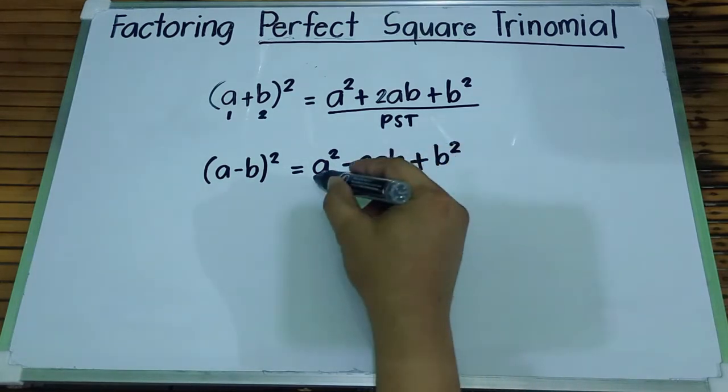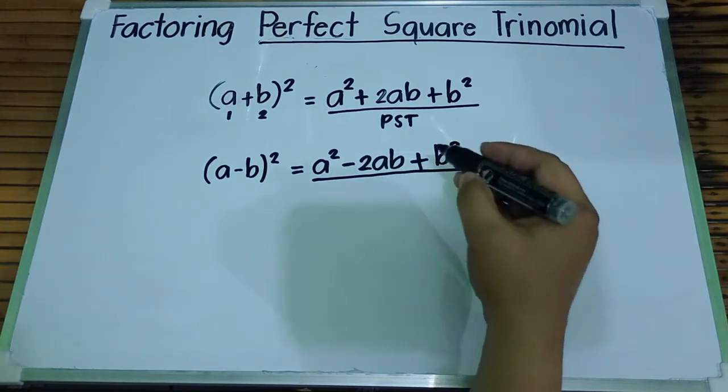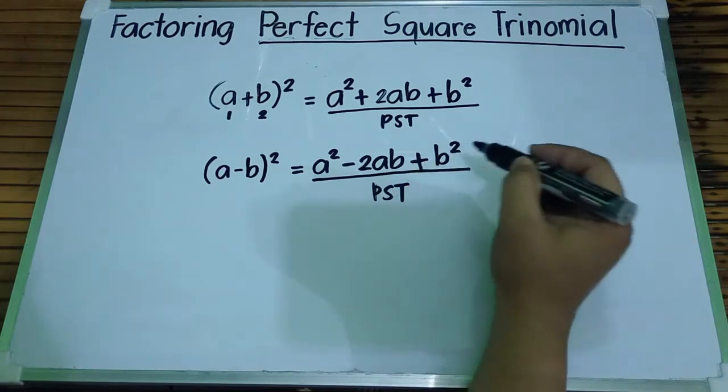So again, a squared minus 2ab plus b squared, this is what we call the perfect square trinomial.